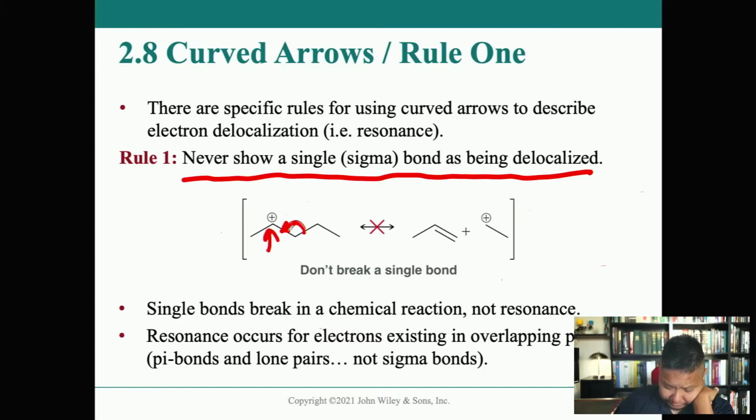But you can't do that, right? Why can't you do that? Because when you do that, you break a bond. And when you break a bond, that's actually a chemical reaction where you form new products. You're not representing the same molecule more accurately. So definitely don't ever in a resonance structure break a sigma bond. Okay? Never do that. That's bad.